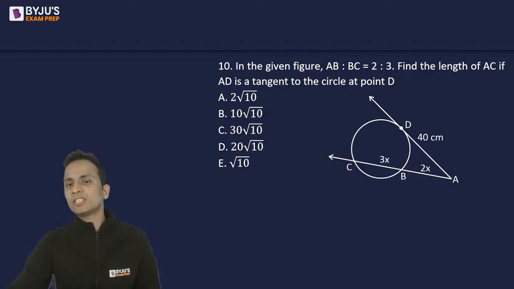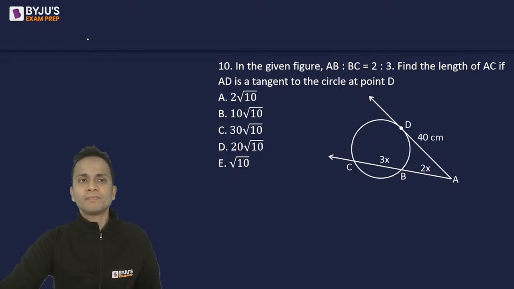The tangent touches the circle at point D and the secant intersects the circle at points B and C. So with respect to this figure, applying the theorem, AD square will be equal to AB multiplied by BC. No, I'm sorry, AB multiplied by AC. So this will be the theorem. AD square will be equal to AB into AC.